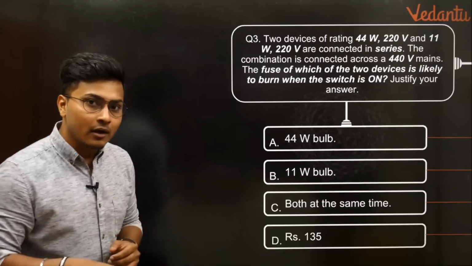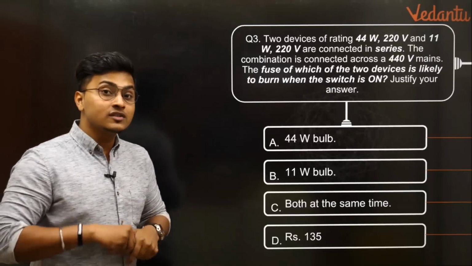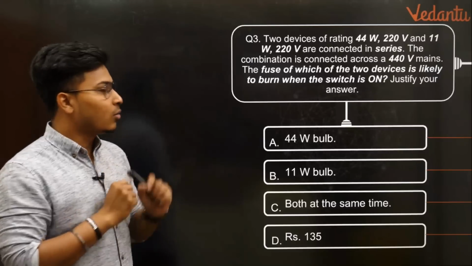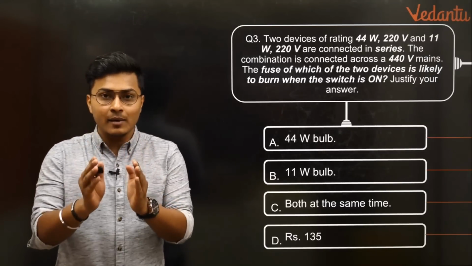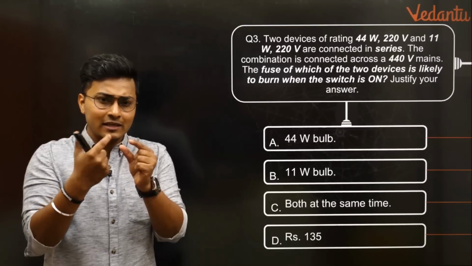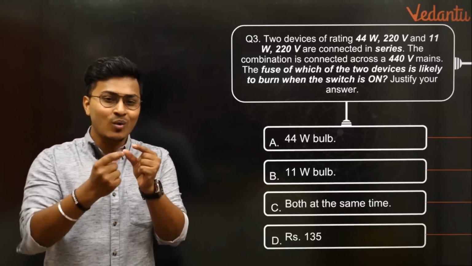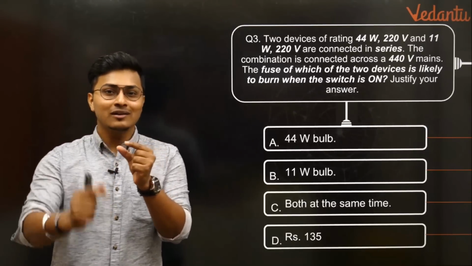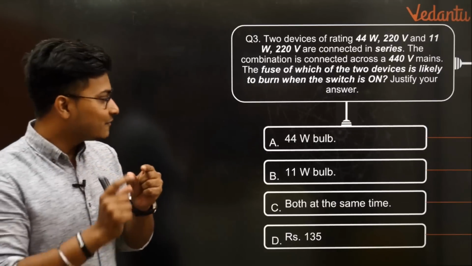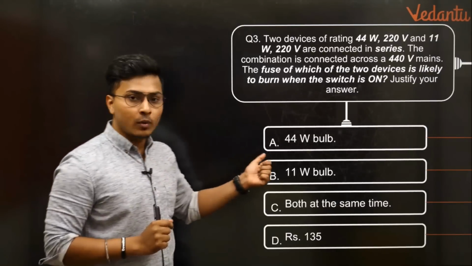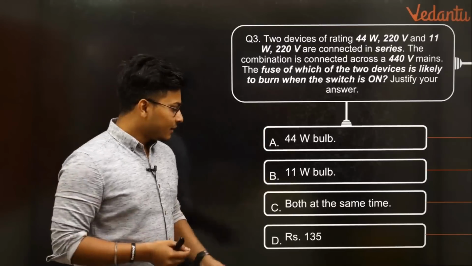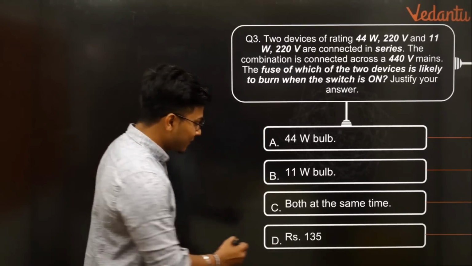Meaning, I switched it on, which device will it be whose fuse blows first? Which fuse will it be? Think about this. If you're thinking in this manner, about which bulb's fuse will blow, then you'll come back down to how a fuse can blow at all. Now think, now move ahead. Now you will keep thinking. This is why I'm telling you, you will take properly 2 minutes. So keep thinking. It's a very good question. Let me know whether the 44 watt bulb will blow first, or the 11 watt one will blow first, or both at the same time. Okay, let me cancel out option D.